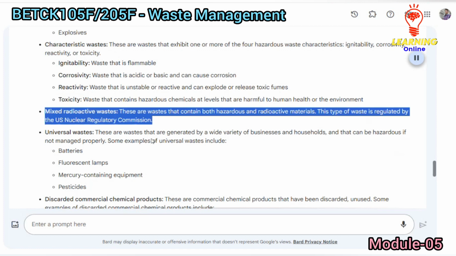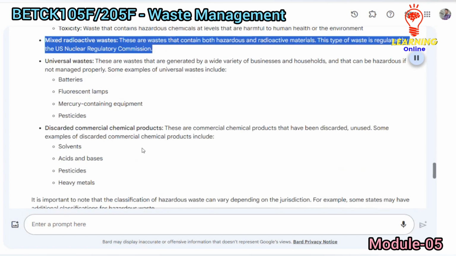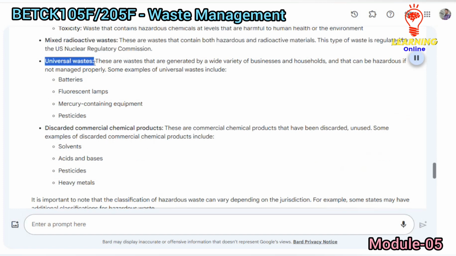Mixed radioactive wastes. These are wastes that contain both hazardous and radioactive materials. This type of waste is regulated by the U.S. Nuclear Regulatory Commission.